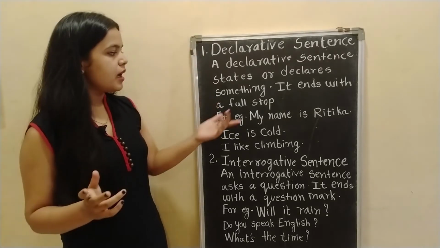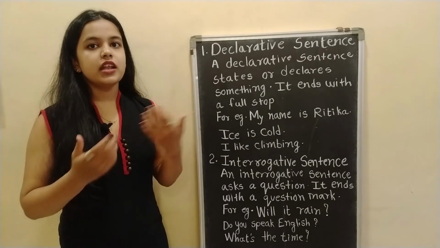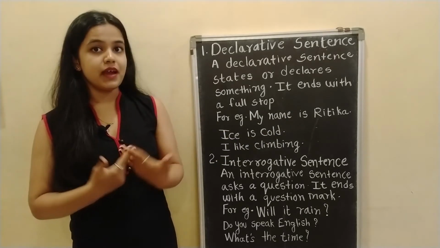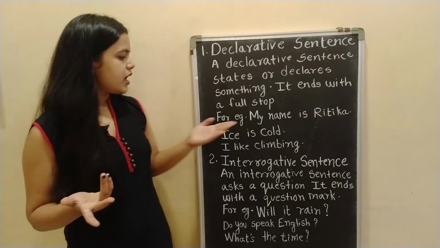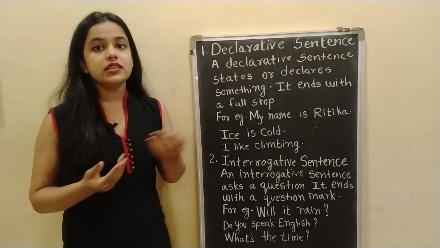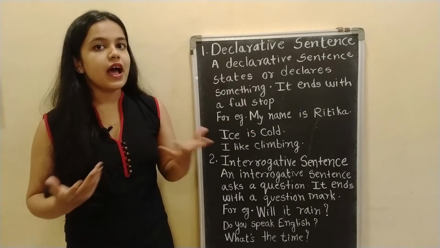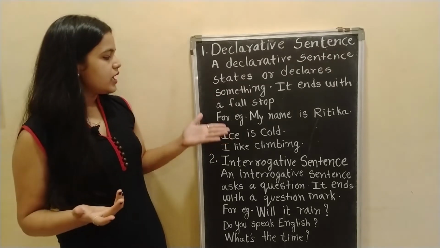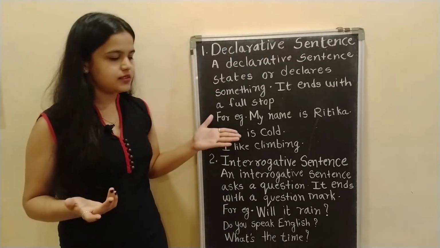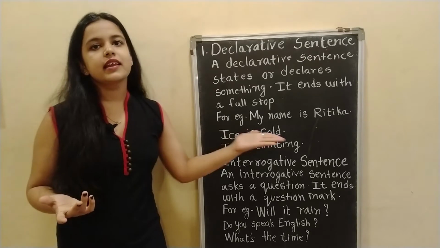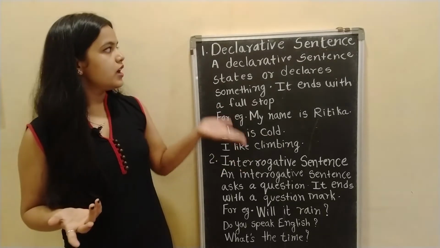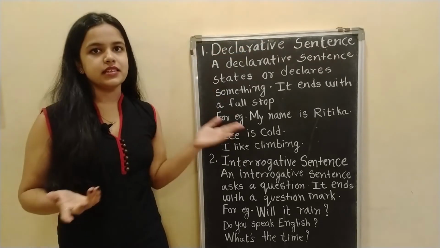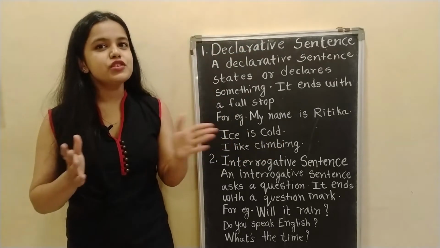For example, my name is Ritika. Now I am telling a fact about me that my name is Ritika. So it is a declarative sentence and there is a full stop. Ice is cold. This is a universal truth that ice is cold. So this is a declarative sentence. Next, I like climbing. This is also a fact about me that I like climbing. So this is a declarative sentence and there has to be a full stop.